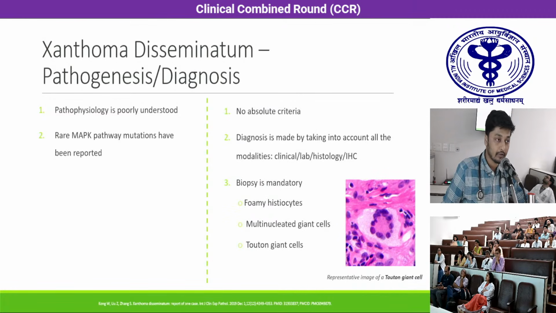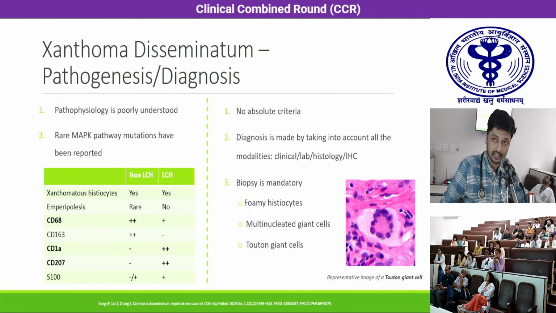For diagnosis, since it is such a rare disease, there are no absolute criteria, but the diagnosis is made by taking into account all the modalities that we have. So it is the clinical presentation plus the lab part plus histology and the IHC. Biopsy is mandatory for the diagnosis and usually demonstrates foamy histiocytes, multinucleated giant cells, and two-tone giant cells, of which a representative image is given. Then IHC clinches the diagnosis in these patients. So in IHC, we can differentiate between non-LCH and LCH type of histiocytosis.